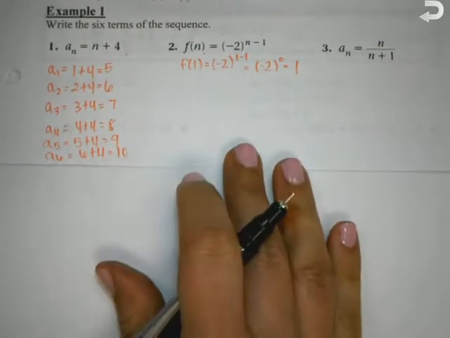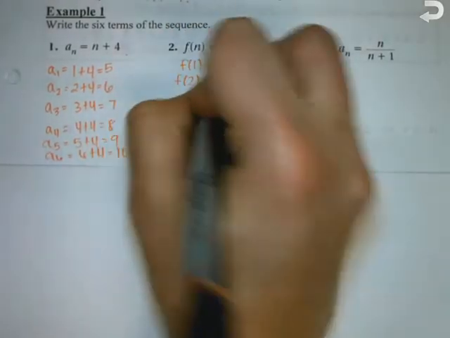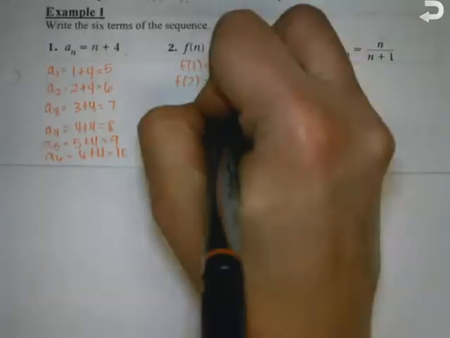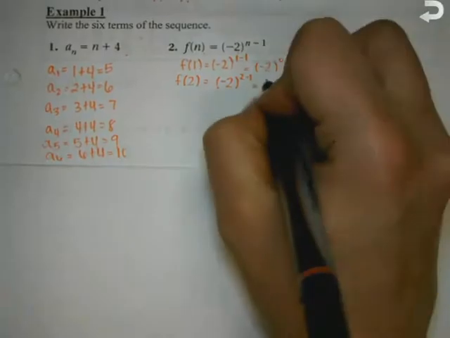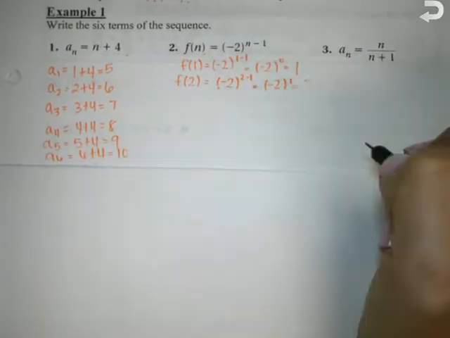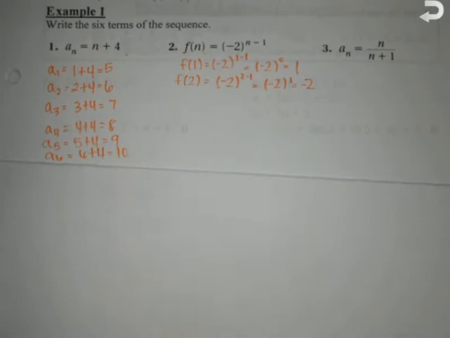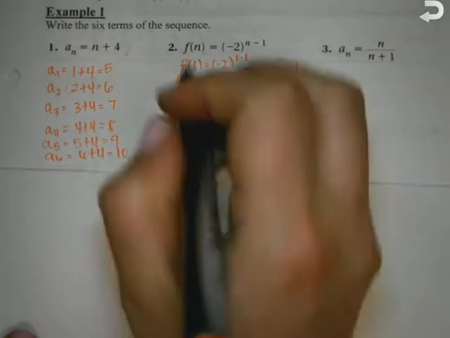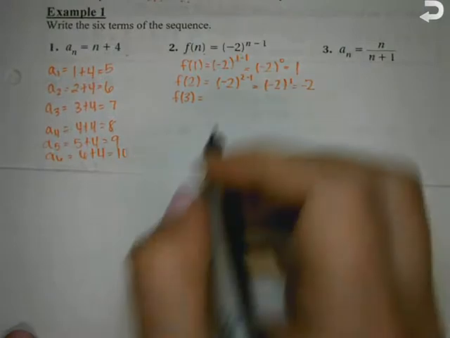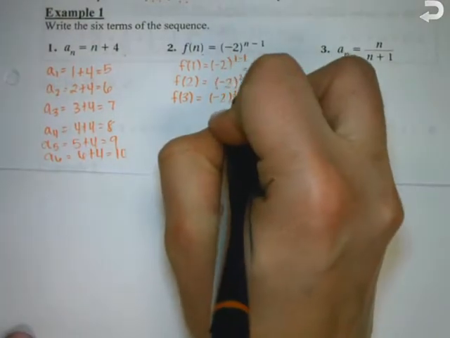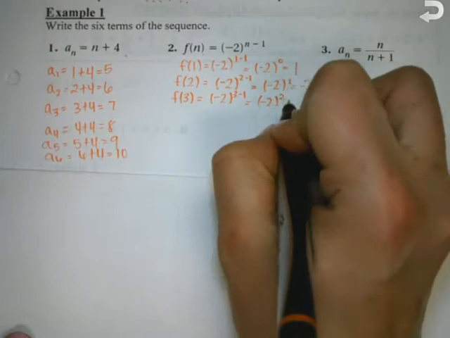So then we need to find the next 5 terms. F of 2 is equal to negative 2 to the 2 minus 1, negative 2 to the 1, which is negative 2. Okay, what about f of 3? Negative 2 to the 3 minus 1, negative 2 to the second. What's negative 2 to the second? 4.